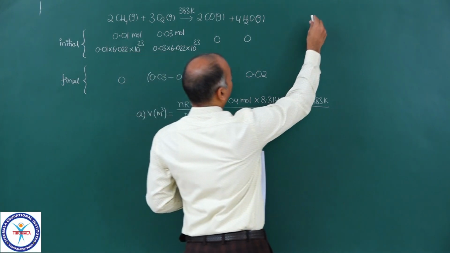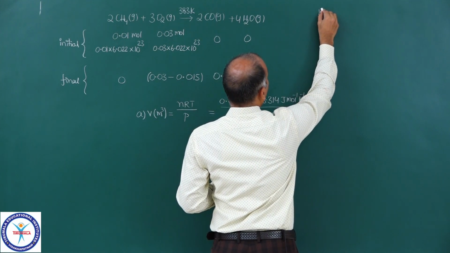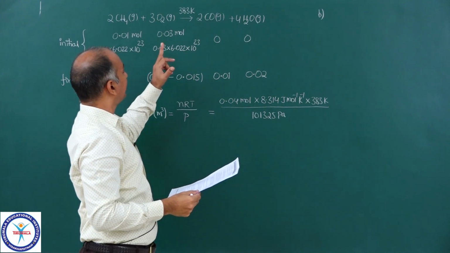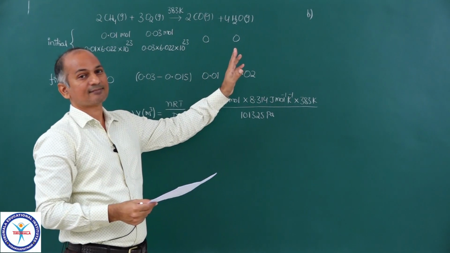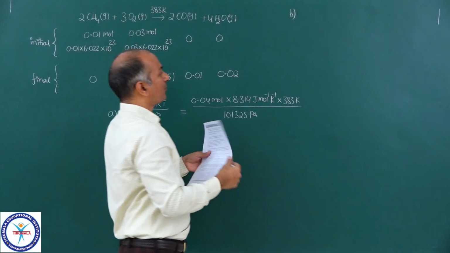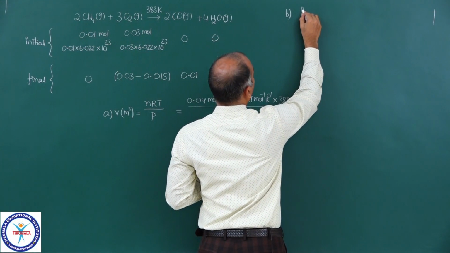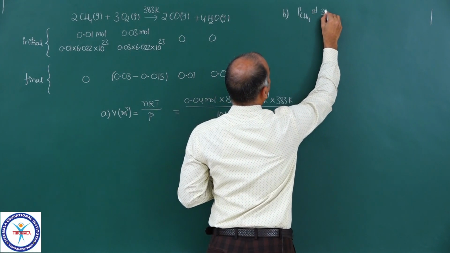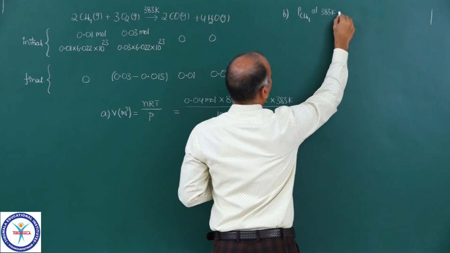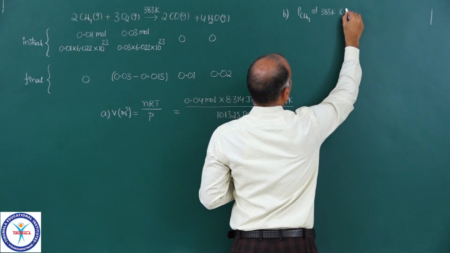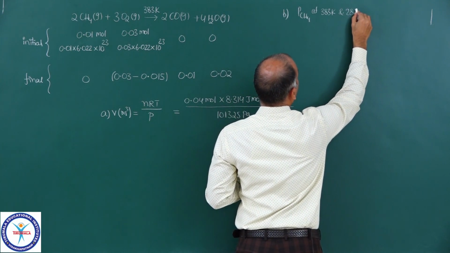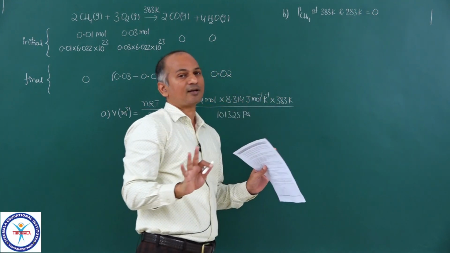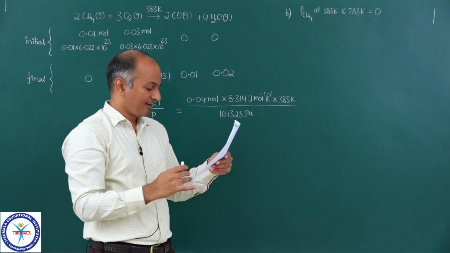Okay. Now, let me write here. This is the B part. Actually, at 383 Kelvin, everything is a gas. Of course, methane is not left. So, partial pressure of methane at 383 Kelvin and 283 Kelvin. At both temperatures, it is 0 because methane is not left. It is completely reacted.